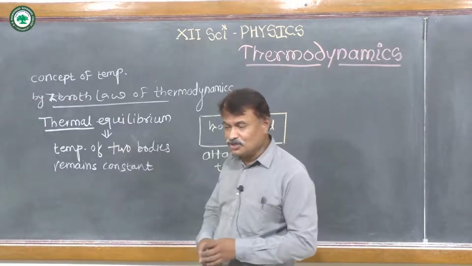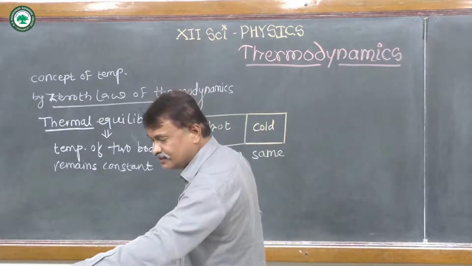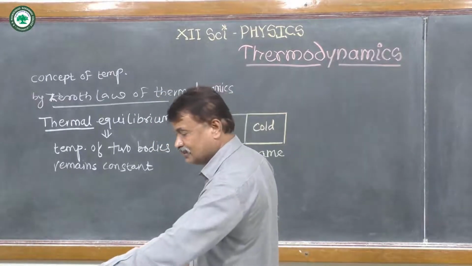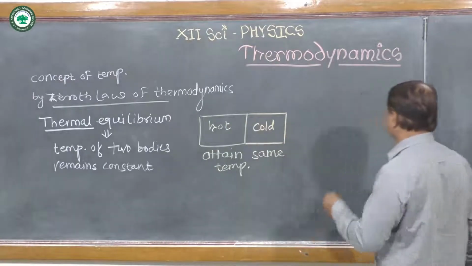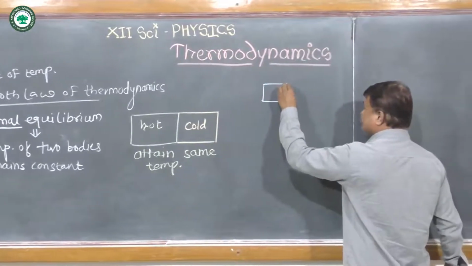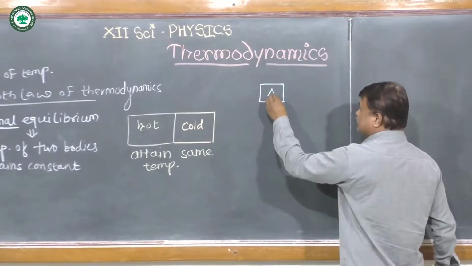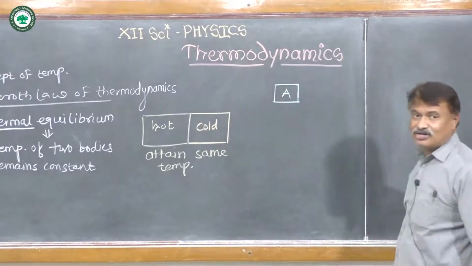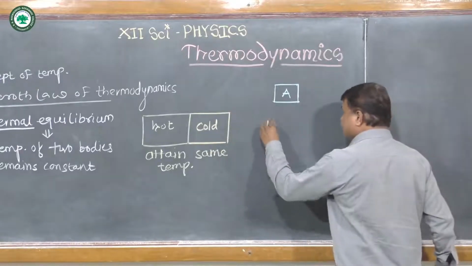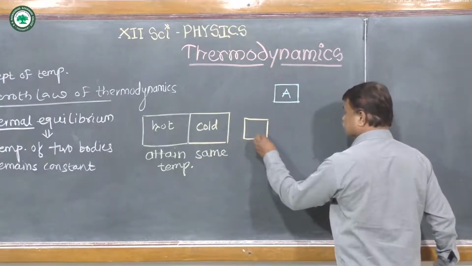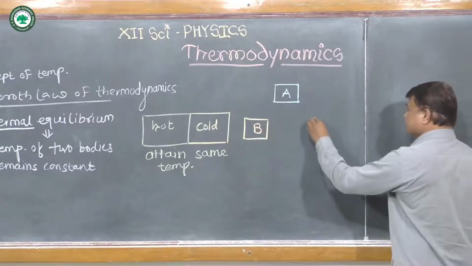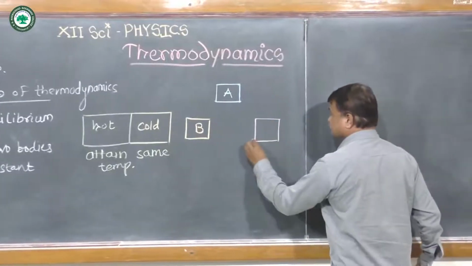Now in the case of the Zeroth Law, we consider three systems. For the Zeroth Law, we consider a schematic diagram. Consider this one to be body or system A, another system, say B, and a third system, say C.